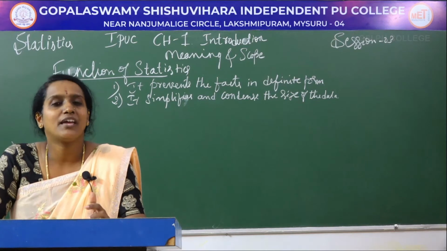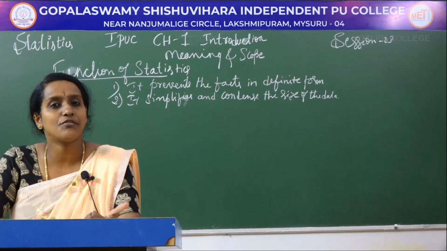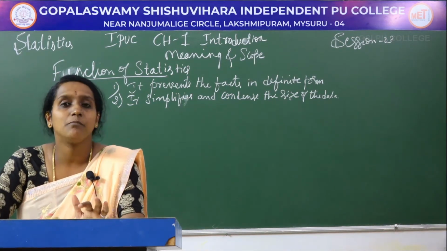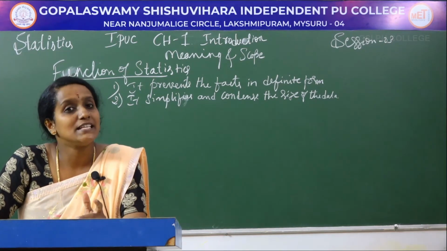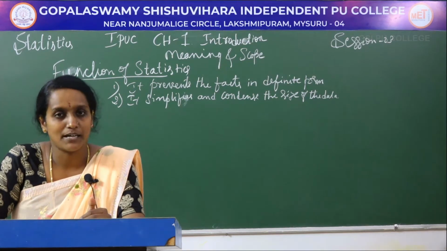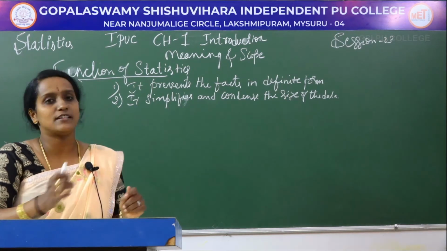That is, we cannot understand for what reason we are collecting so many things. After collecting the data, we can bifurcate based on the categories. Then it is easy to calculate or give the analysis and give the conclusion part. So it will simplify and condense the size of the data.